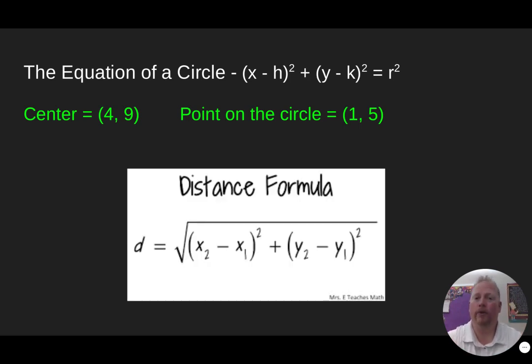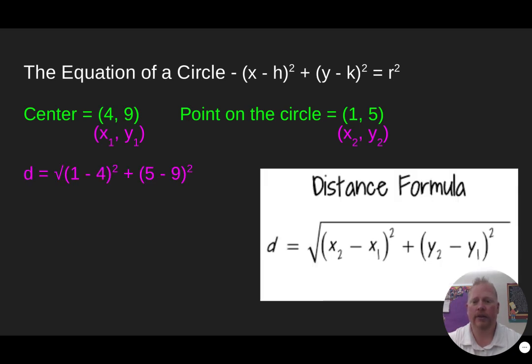So that brings back our old friend from chapter 1, the distance formula. What I'm going to do is take the center and the point on the circle. I'll call one of them x1, y1, the other one x2, y2. Let's plug those numbers into our distance formula. I'm going to do the x's first, so x2 minus x1, so 1 minus 4 squared. Then let's do the y's. So y2 minus y1, so 5 minus 9 squared.